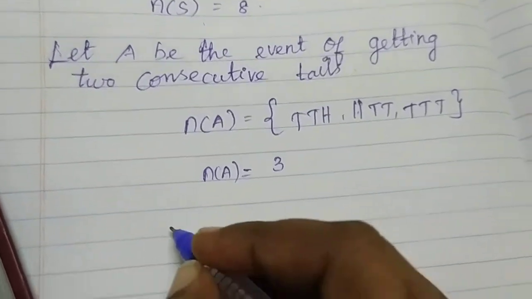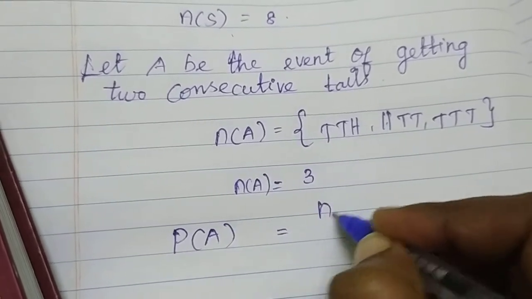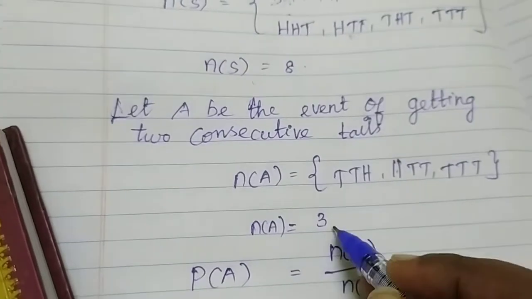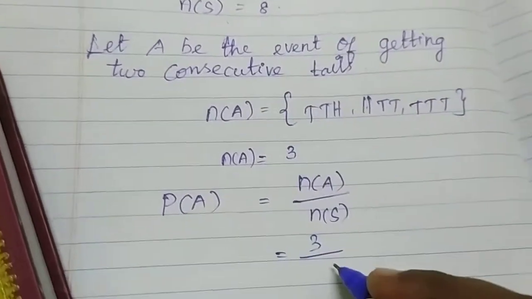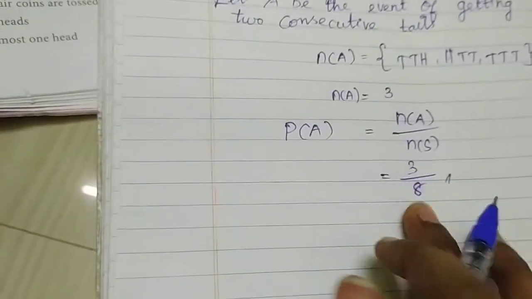Okay. So the probability P of A is equal to, we already know the formula, number of A by number of S. Number of A is 3, number of S is 8. So 3 by 8. The sum is over.